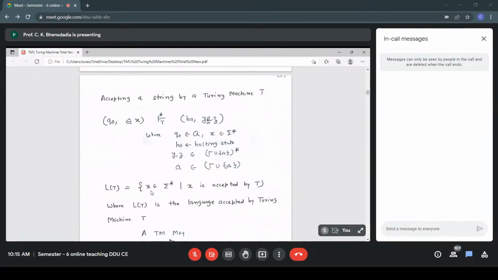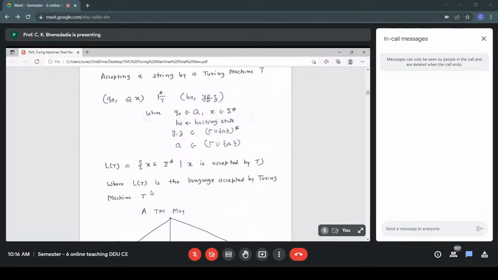The above definition: Q0 blank X, HA, Y A Z. So all those strings that are accepted by the Turing machine, with the condition of going to the halting state, are part of language L(T). So L(T) is the language accepted by Turing machine T.